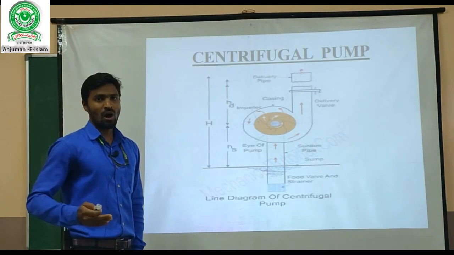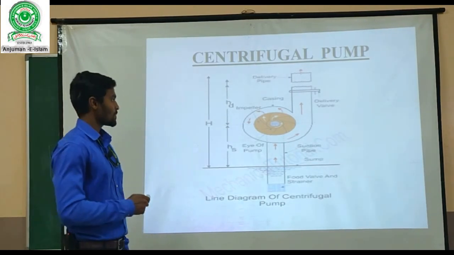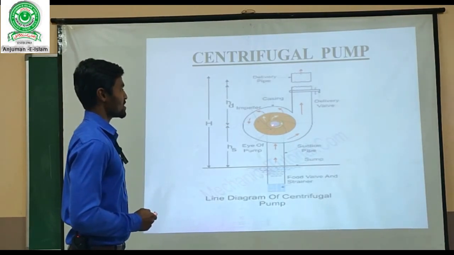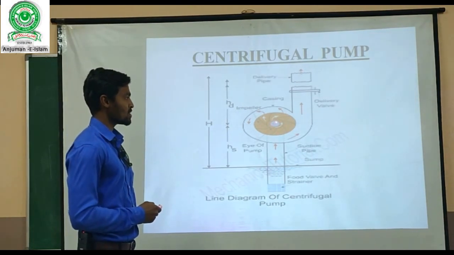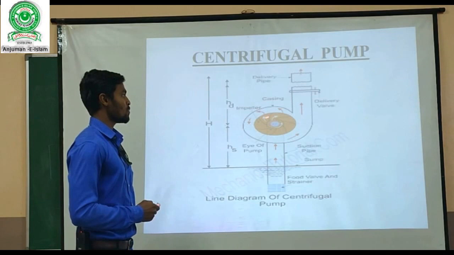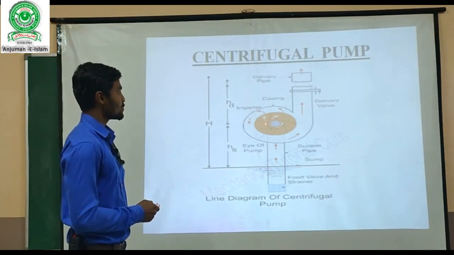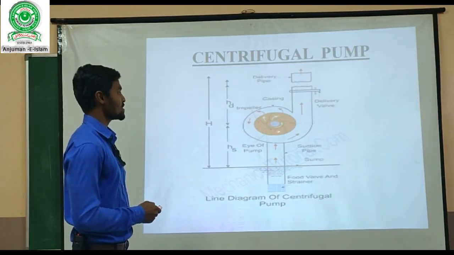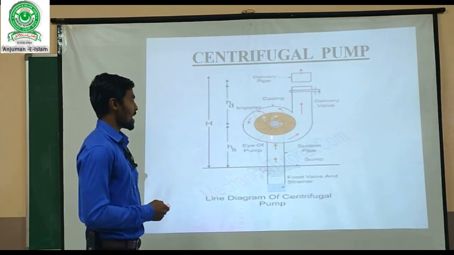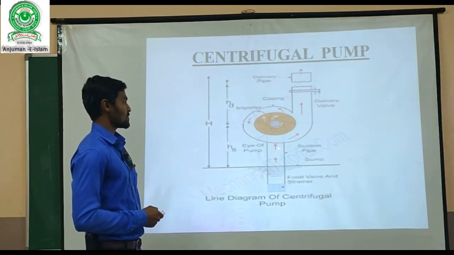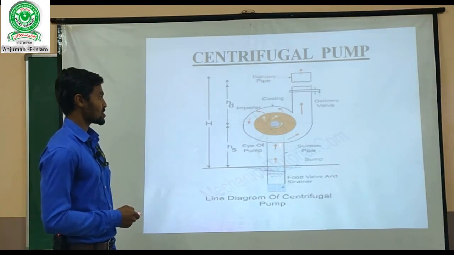So, working: how is it going to work? We will see one by one. It consists of one shaft. On that shaft the impeller is attached and the eye is also created there. When we give motion to the impeller, it starts to rotate, because of which a vacuum is created inside this eye. Because of that, the water is sucked from the sump through this suction pipe.